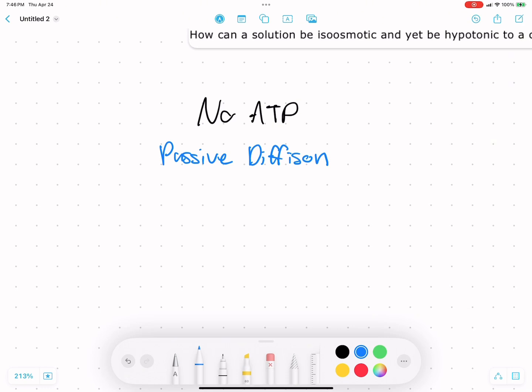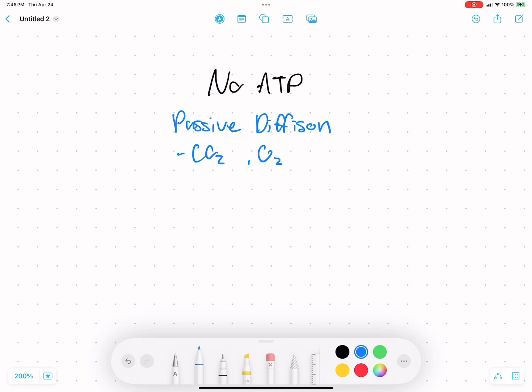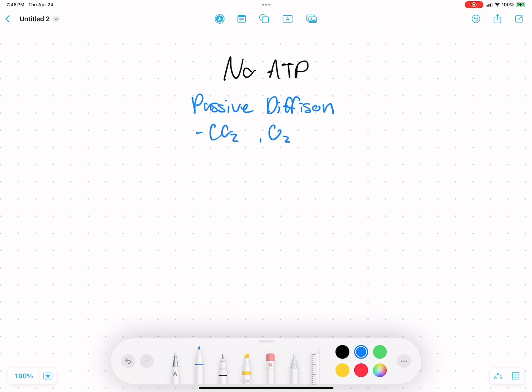And so we see passive diffusion in cells mainly with CO2 and O2, because the easiest things that travel across the membrane are small, non-polar molecules, just because the polarity of the molecules gets caught up in the lipid tails of the phospholipids, and they don't travel through very smoothly. And so small, non-polar, non-charged particles are going to be using this passive diffusion in order to move in and out of the cell. And there are other types of transport we can do without energy. We also have facilitated diffusion.